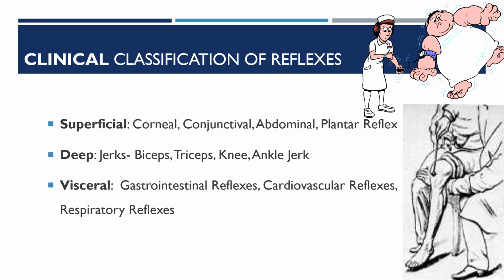And then visceral reflexes, they are gastrointestinal reflexes. Hope you remember all the gastrointestinal reflexes. And then cardiovascular reflexes and the respiratory reflexes. These are all the visceral reflexes. And then pathological reflexes. At the end of the class, we will discuss the pathological reflexes like Babinski sign and the Openheim's.